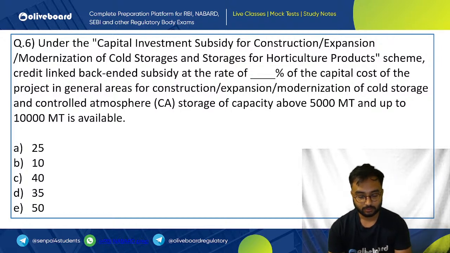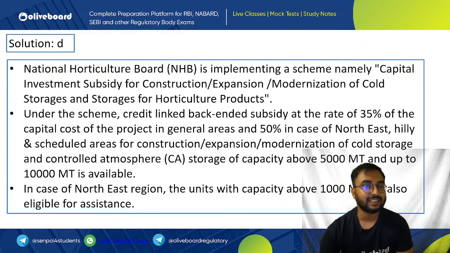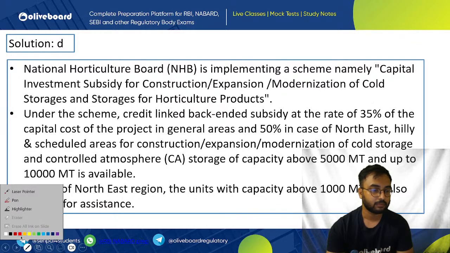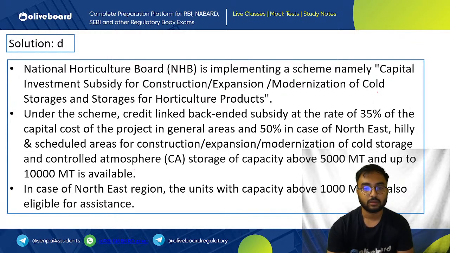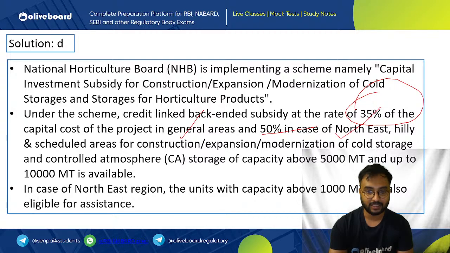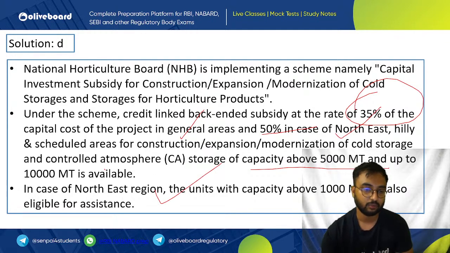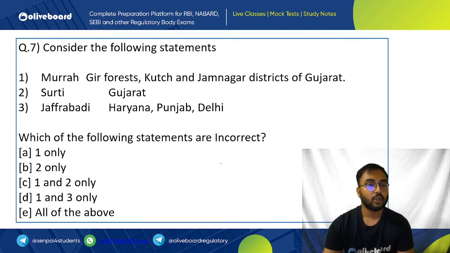Answer, guys. Very simple question, guys. Answer. So the answer here is D, which is 35%. So if you see, 35% capital cost project in general area, 50% of capital cost percentage in Northeast area. The storage capacity is above 5,000 metric ton to 10,000, and Northeast region capacity is above 1,000 metric ton, which is available for assistance.